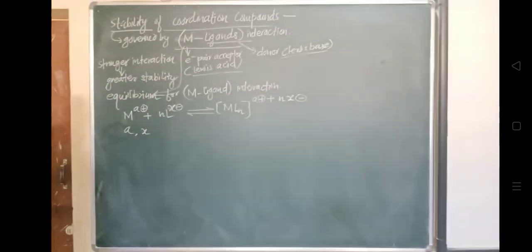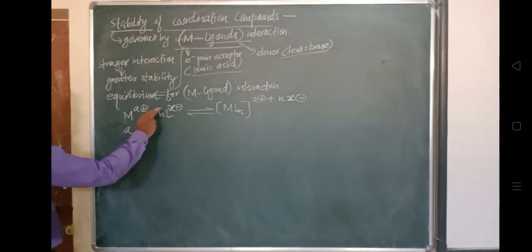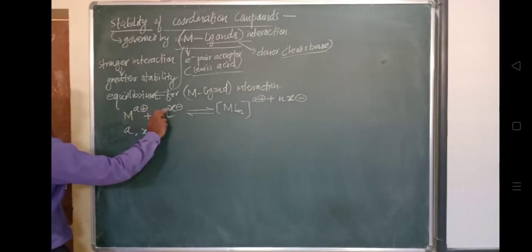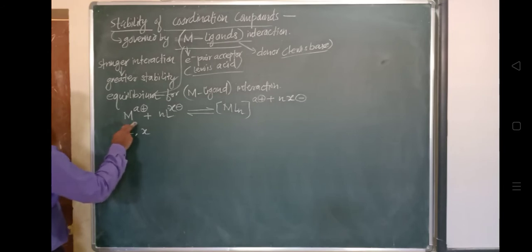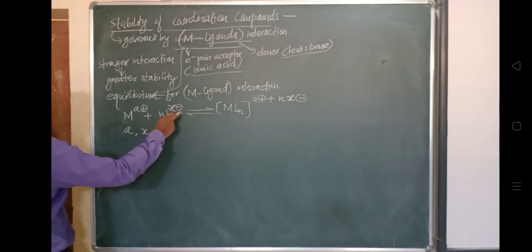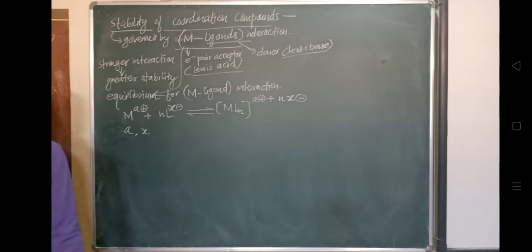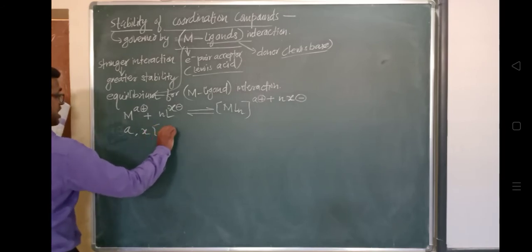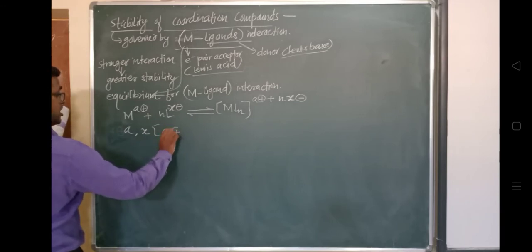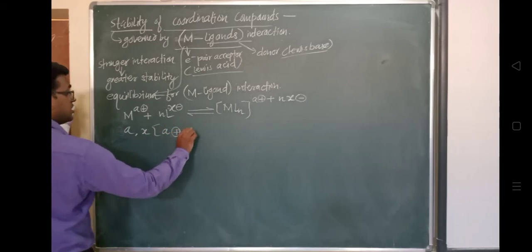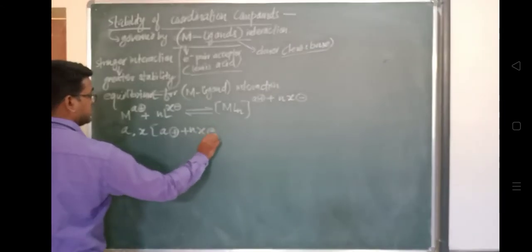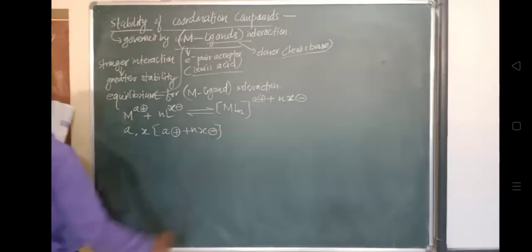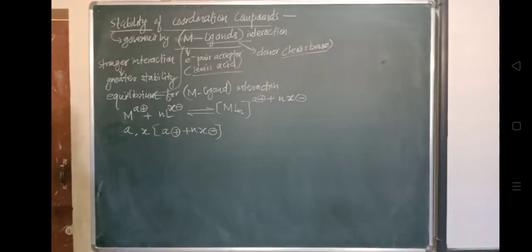Now have a look at this. A plus and X minus. A plus is the charge present over this metal ion, and X minus is the charge over the ligand. So here A plus, I have written here, and this plus n X minus. What this represents is the charge on the metal, the ligand and the complex.